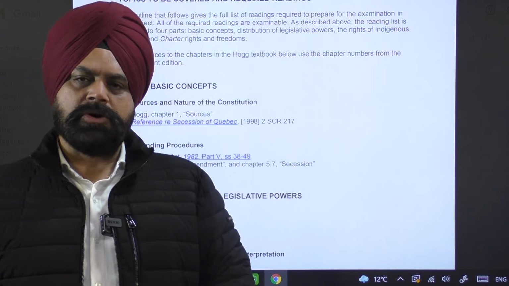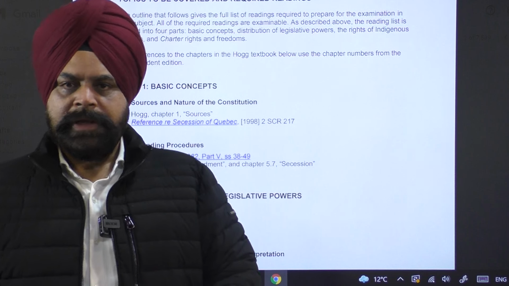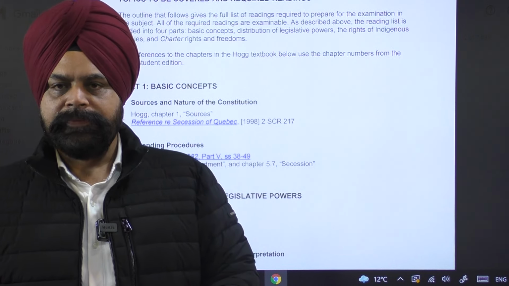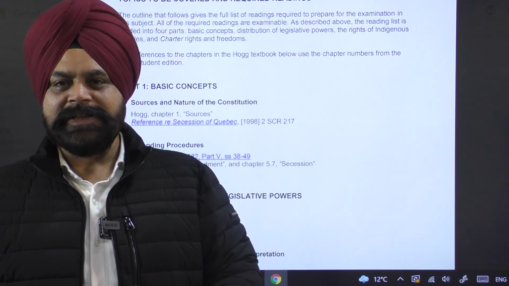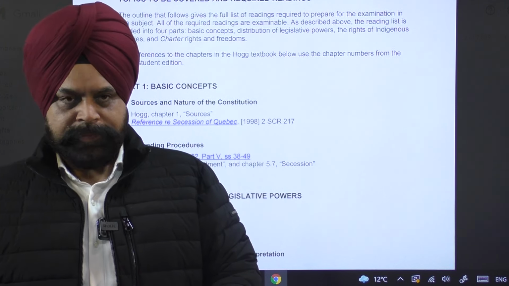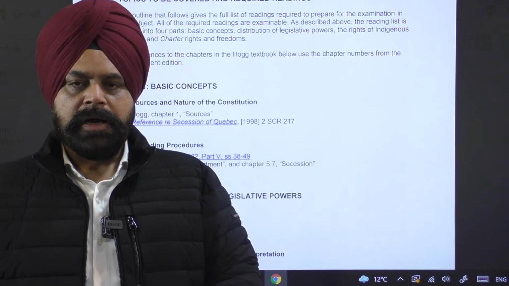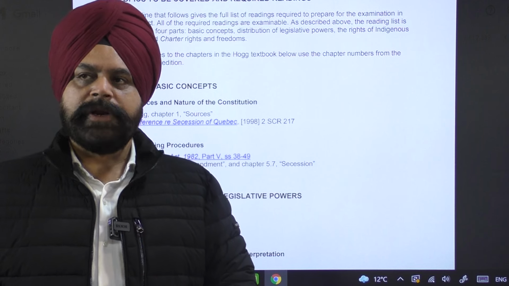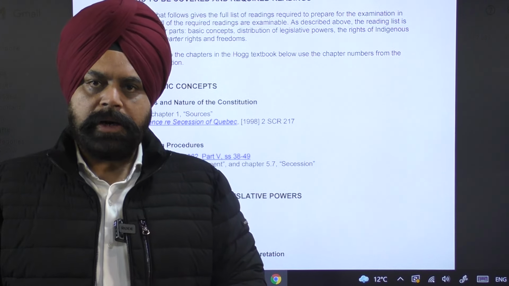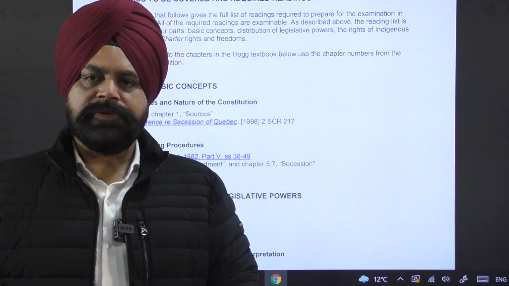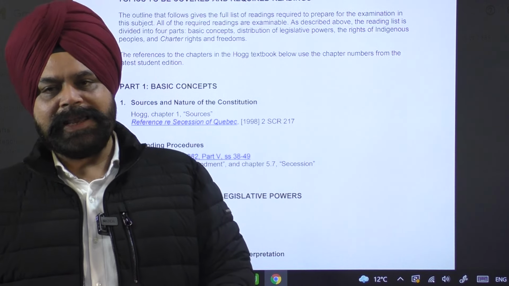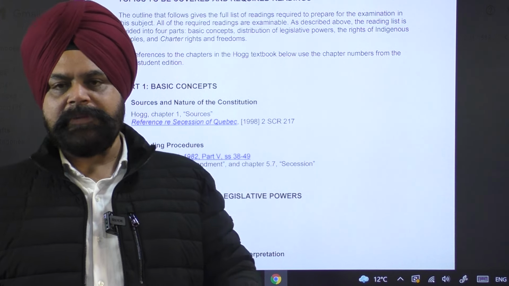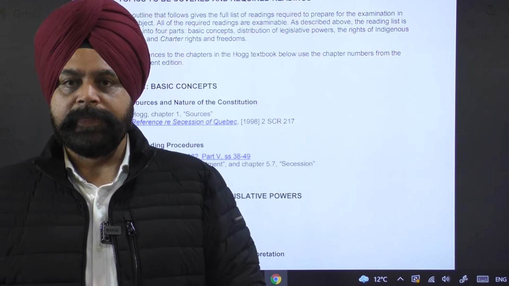There was a strong demand, and finally the Canada Act 1982 came into existence. Again, there is a very interesting story. It was not a transfer of power by way of any rebellion or freedom struggle movement, but again a very peaceful transfer of power from the British Parliament to the Canadian Parliament.